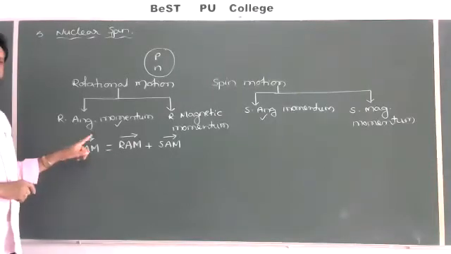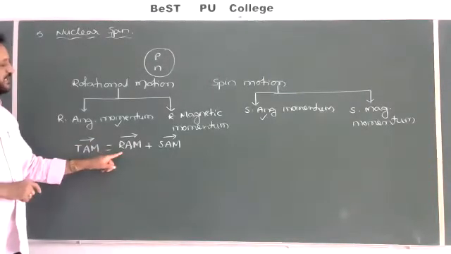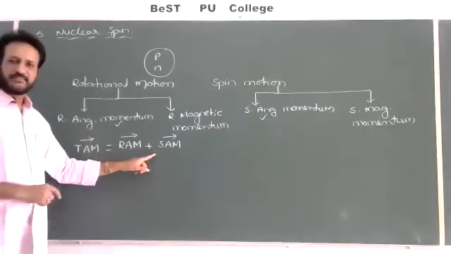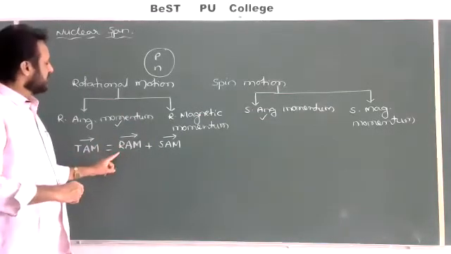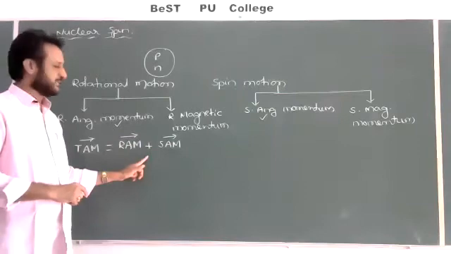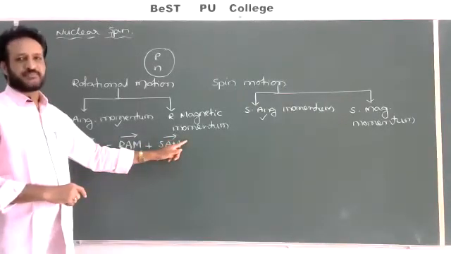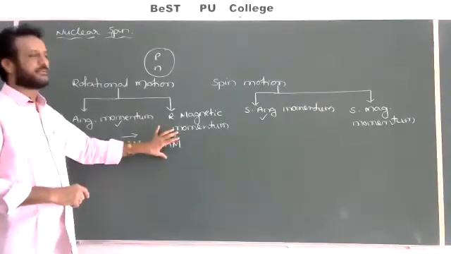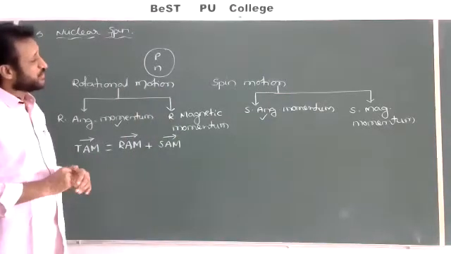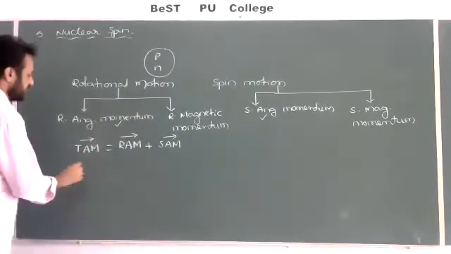The total angular momentum of the nucleons is equal to the vector sum of rotational angular momentum and the spin angular momentum. That will give the total angular momentum of the nucleons. But what about the total magnetic momentum?